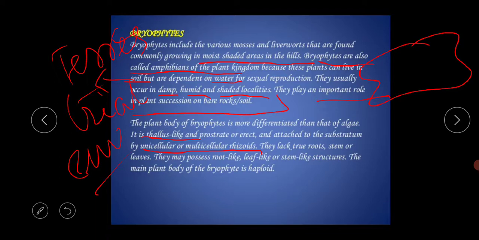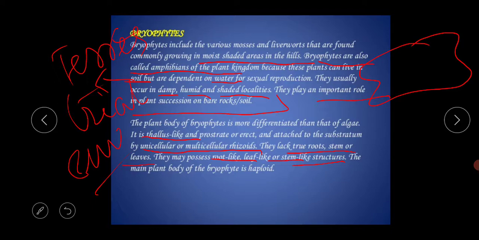They lack true roots, stem or leaves. They do not have a proper root, stem or leaf, but they may possess root-like, leaf-like and stem-like structures.